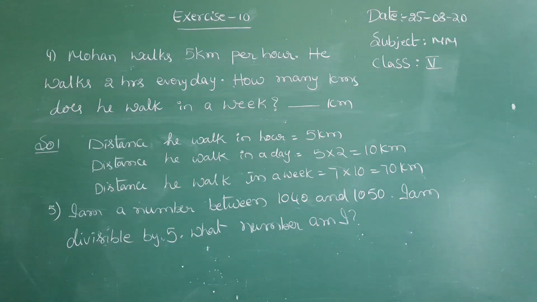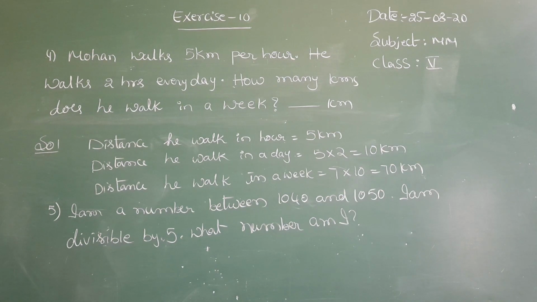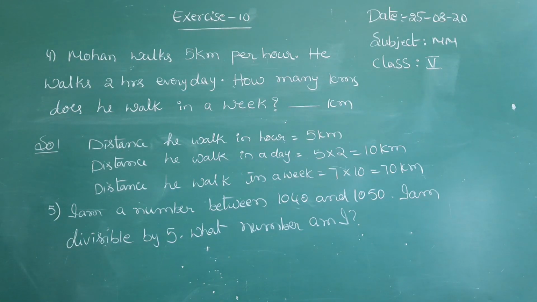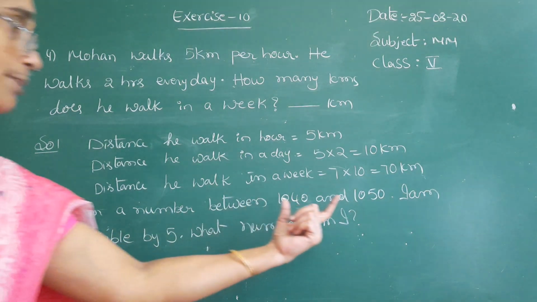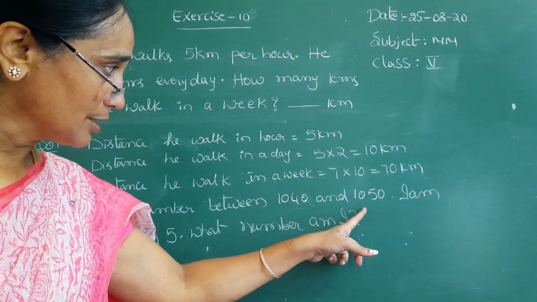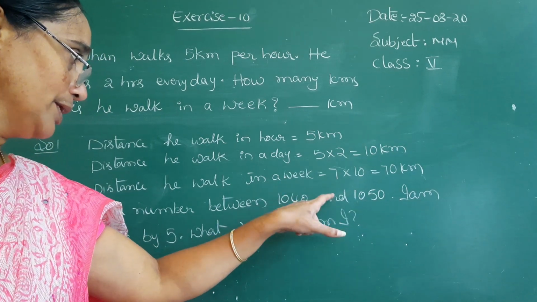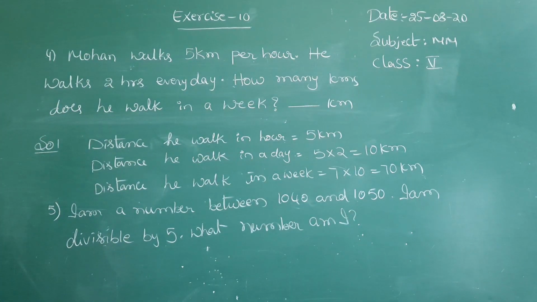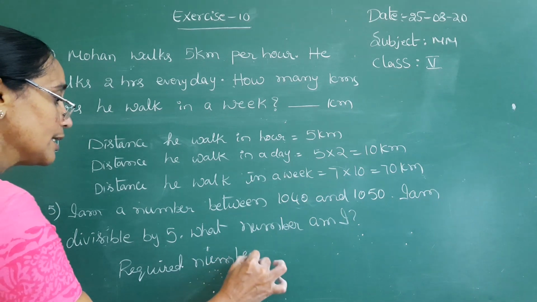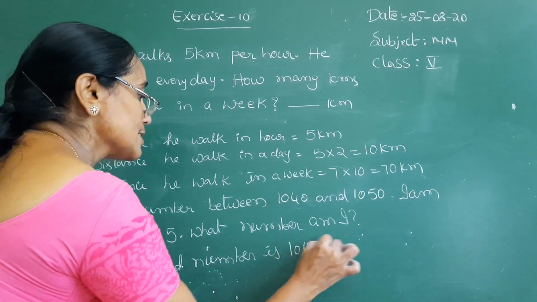Here they are asking to find a number that is in between 1040 and 1050, but that number is divisible by 5. Already you know the divisibility rule for 5: the units place consists of 0 or 5. In between these two numbers, the units place is 0 if it is 1040 or 1050, but they said the number in between. So the required number is 1045. It is the in-between number.